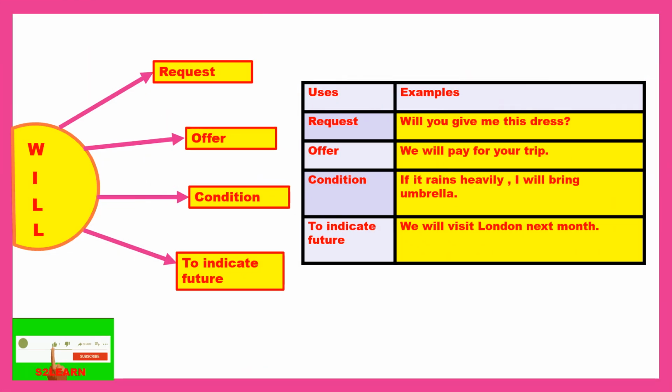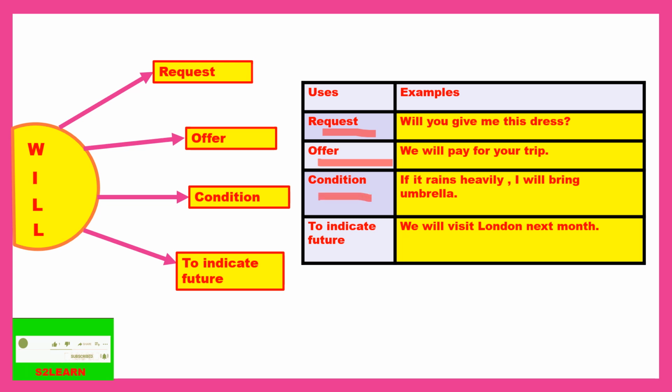Coming to our last one, that is will. Will is a common modal verb which you have heard many times, or you have used it many times while writing a sentence. The first one is request: will you give me this dress? Next is offer. You're offering something: we will pay for your trip. I'm saying to my friend or my colleague or anyone that I will pay for your trip. So I'm offering him something.